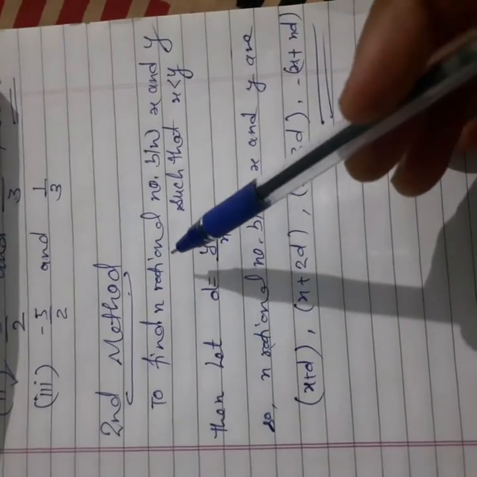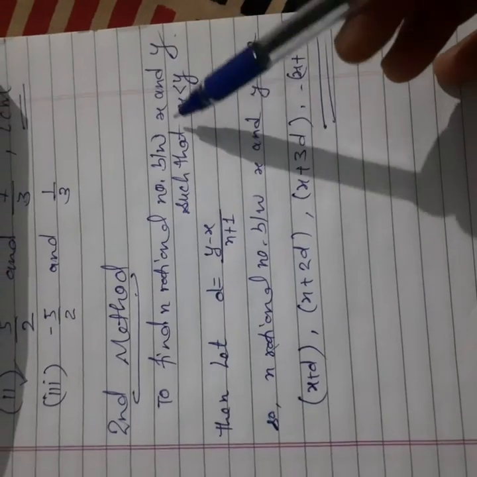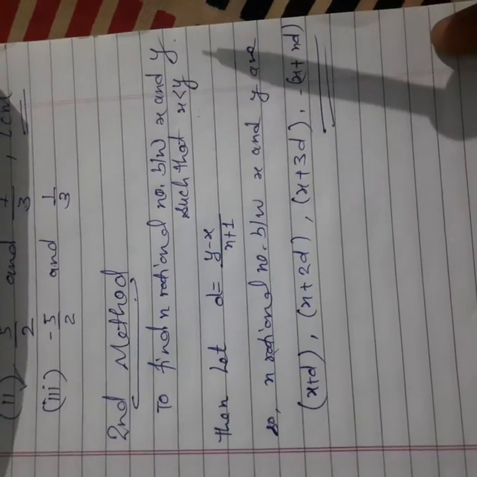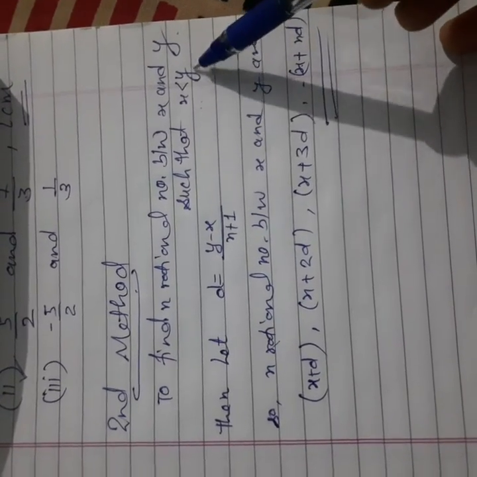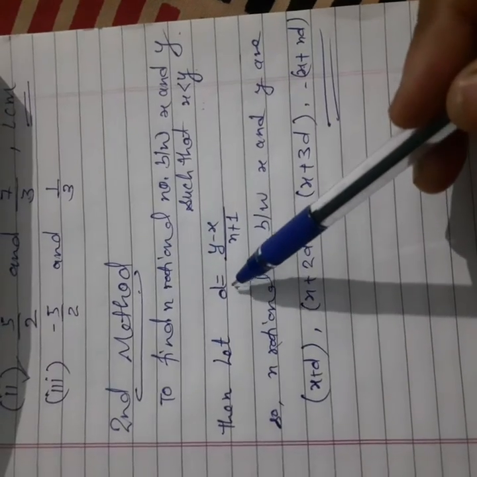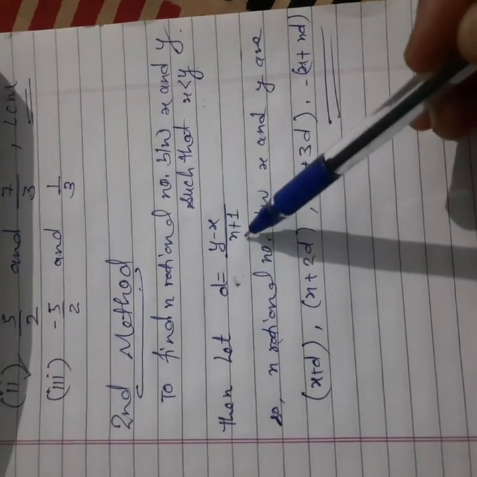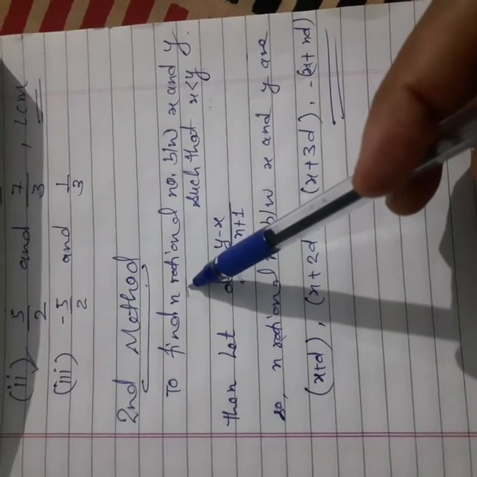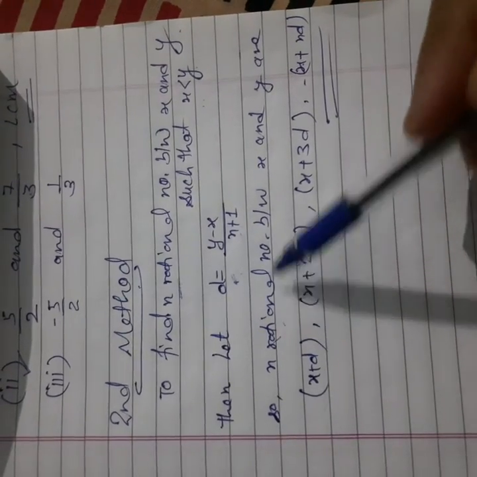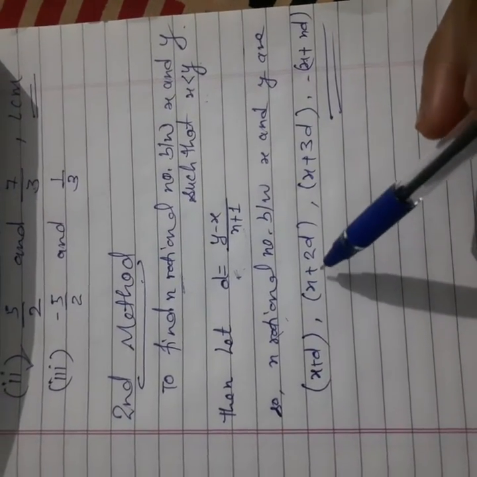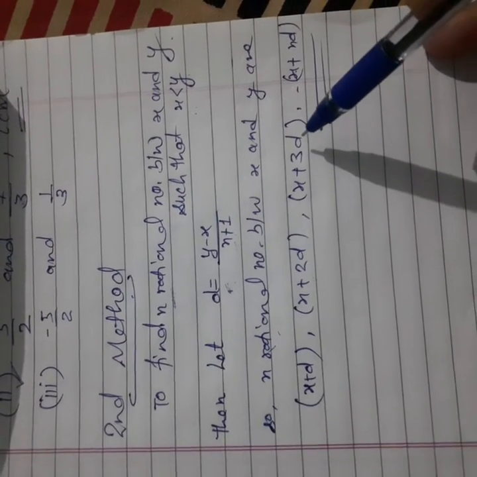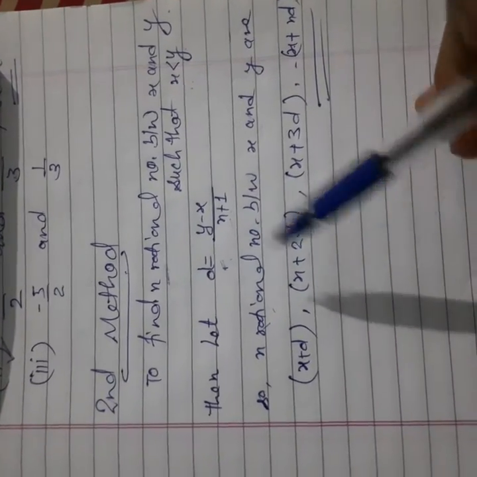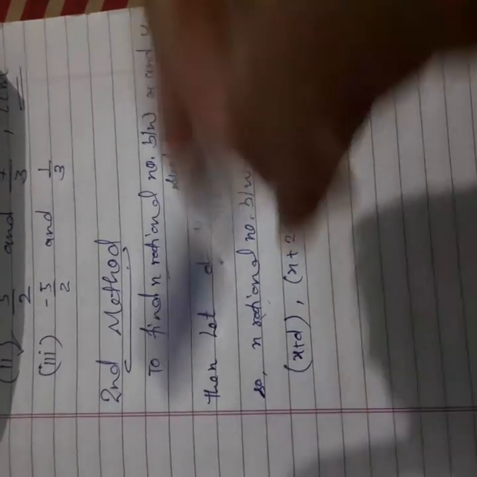Suppose you are going to find out n rational numbers between x and y, and one number will obviously be less than the next number. So suppose x is less than y, then you will find out d, and d will be equal to y minus x upon n plus 1, where n is the required number of rational numbers. Then the n rational numbers between x and y are x plus d, the second will be x plus 2d, the third will be x plus 3d, and the last one will be x plus nd. So you can opt for this method also, and the method which I have told you. This method is very easy.